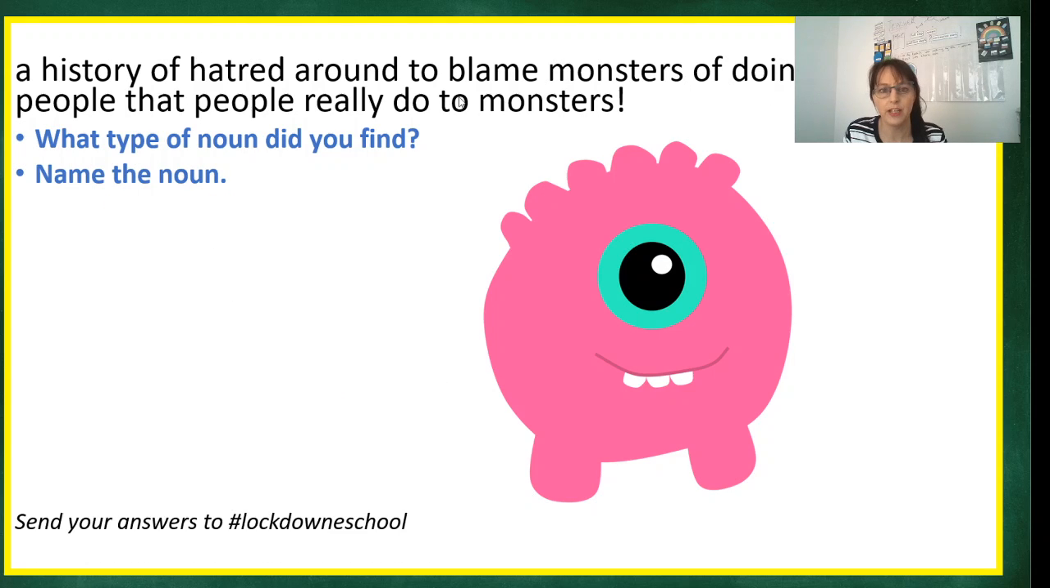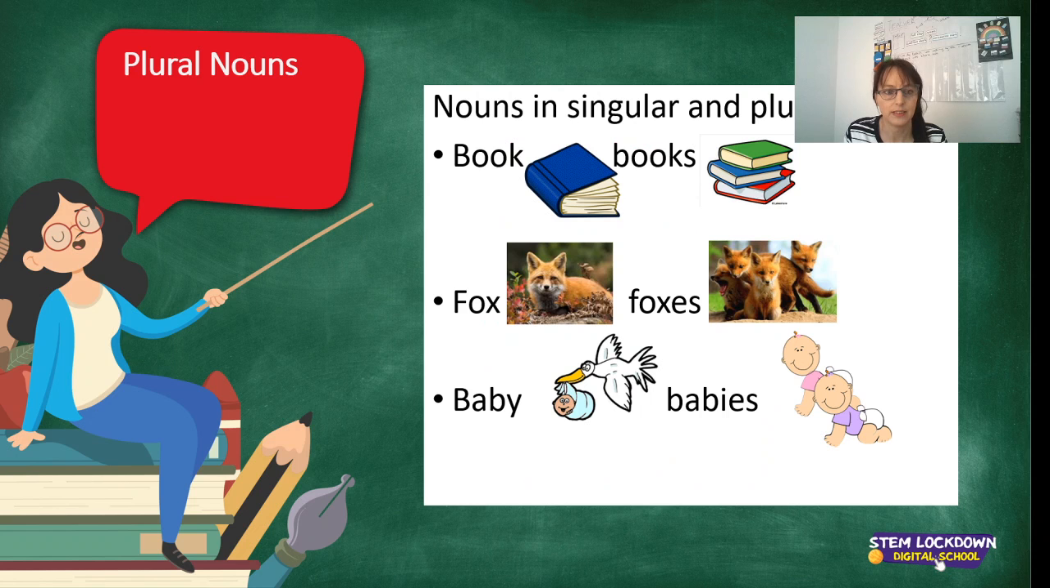"A history of hatred around to blame monsters of doing things to people that people really do to monsters." So what type of noun did you find? Name the nouns. So we found lots of common nouns, we found monsters, and we found people. Hatred is really an abstract noun. Okay, so well done. You're doing very well.